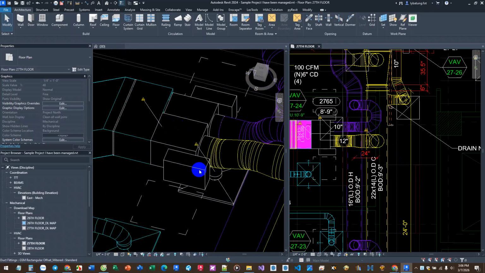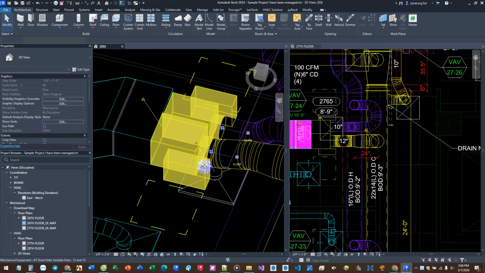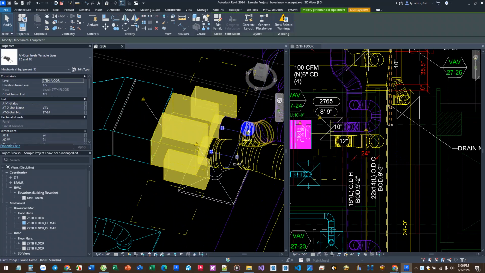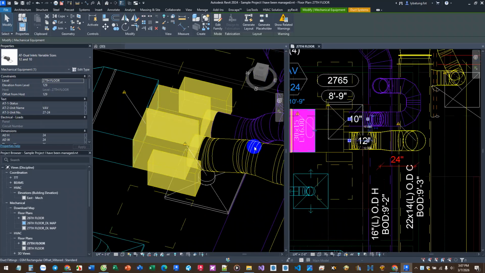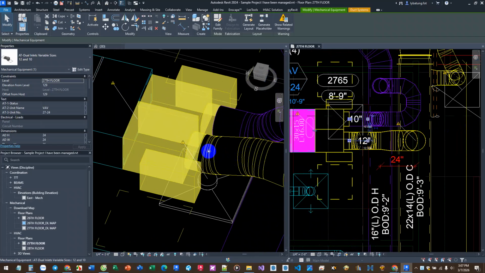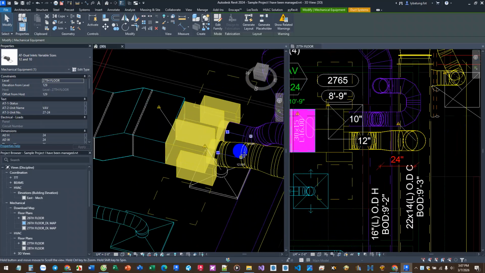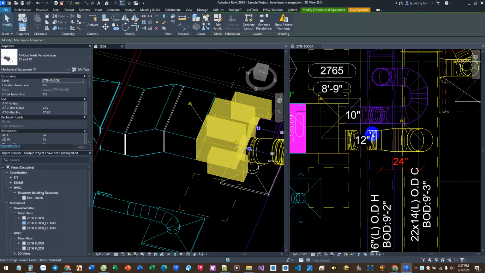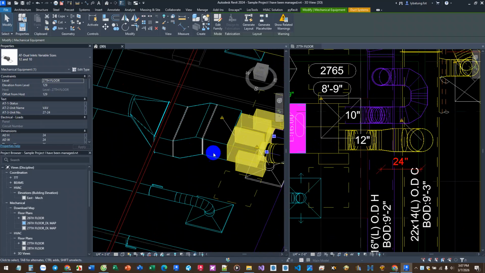With the dual VAV, you can see here it normally will connect to two inlets. The inlets may be equal to each other or not. Sometimes the cold inlet will be bigger than the hot inlet.